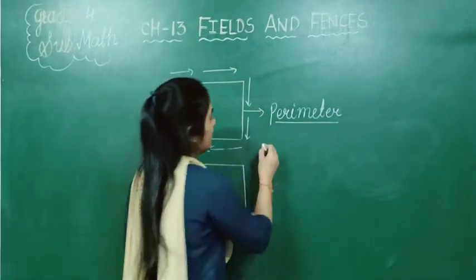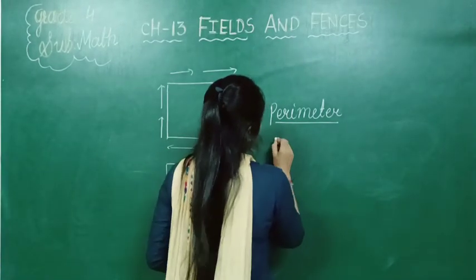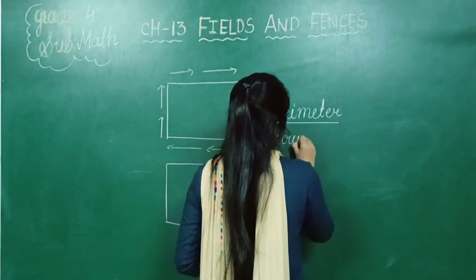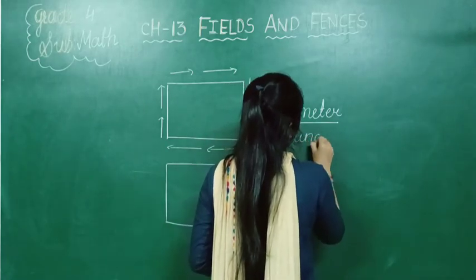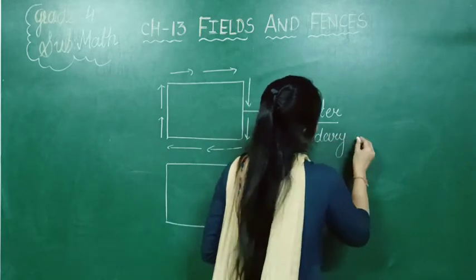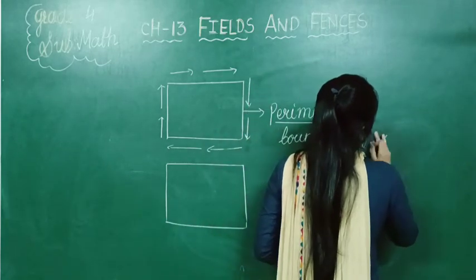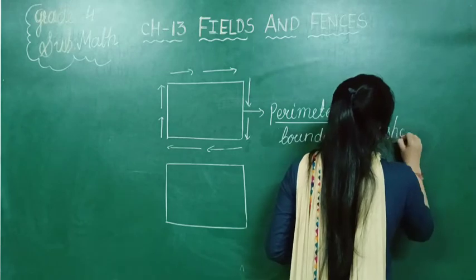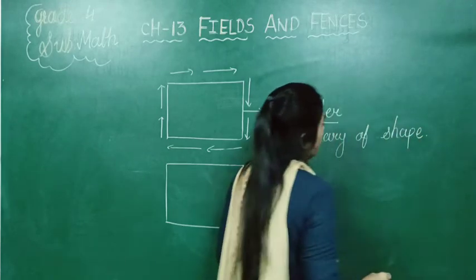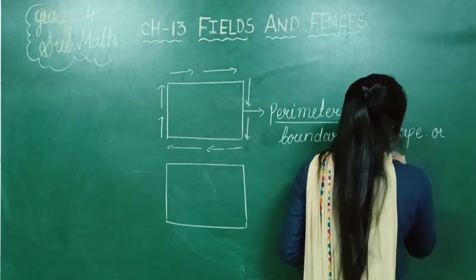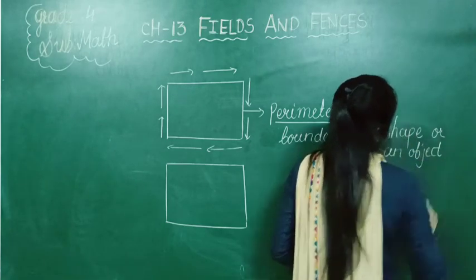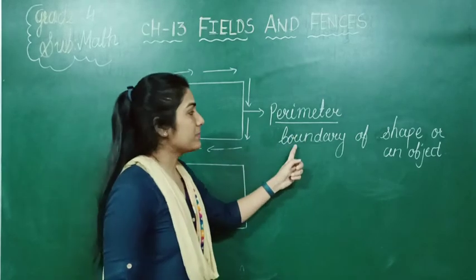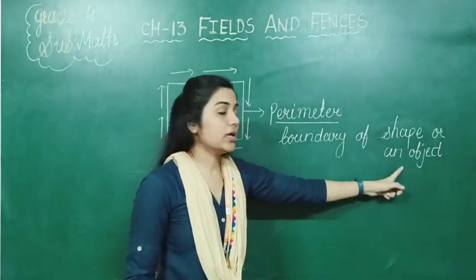Or we can say perimeter means boundary of a shape or an object.